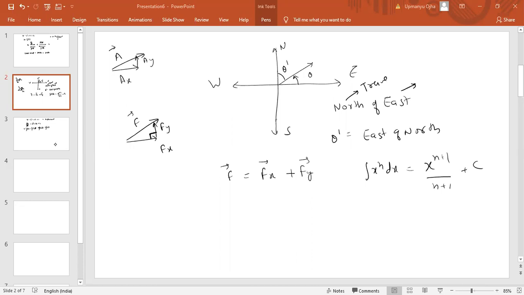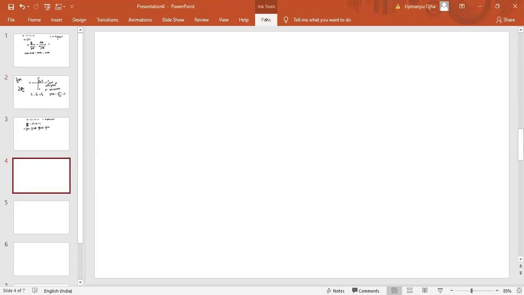Parallelogram method is simple. Two vectors are given to us, like this is one vector A, this is another vector B, and the angle between them is theta. Now we know one property of vectors, that we can move the vector in parallel direction. Now you can see that if this is the A vector, the other is the B vector, and the angle between them is theta, the resultant would be lying in between these two vectors. So this is the resultant vector.